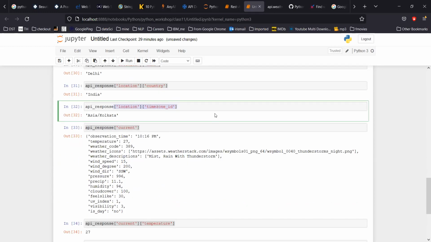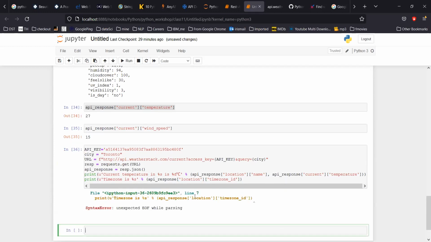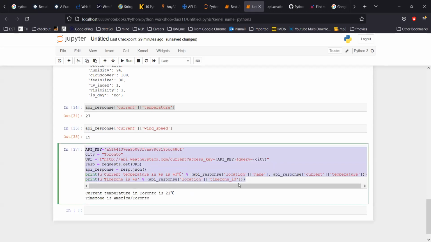Let me copy that, and let me remove this. If I run percentage, okay, so this is a quick small program I have written down, a few lines.